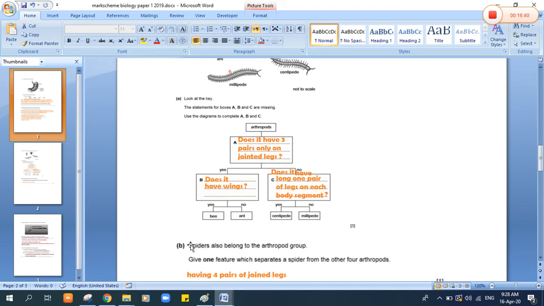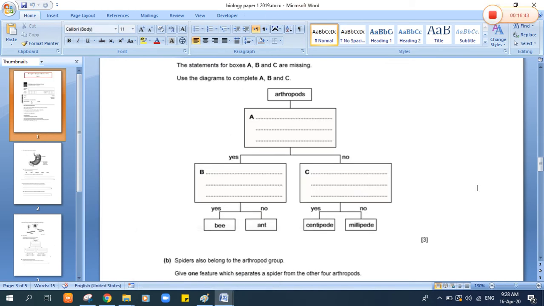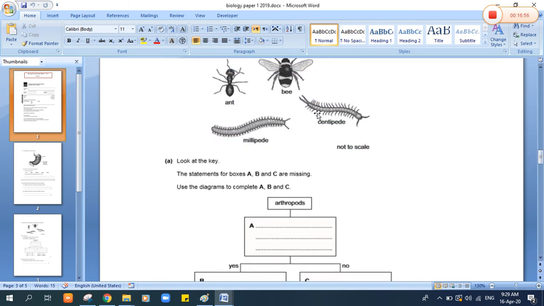Okay, I want you to think first and ask yourselves this question. What is the difference between centipedes and millipedes? Let's observe them well. What is the difference? Hey teacher, I don't see a difference. No, you have to concentrate. Look at the legs, these jointed legs on both sides. Yeah, here you can see long legs. Here you can see that they are short legs, right? So this is a difference.